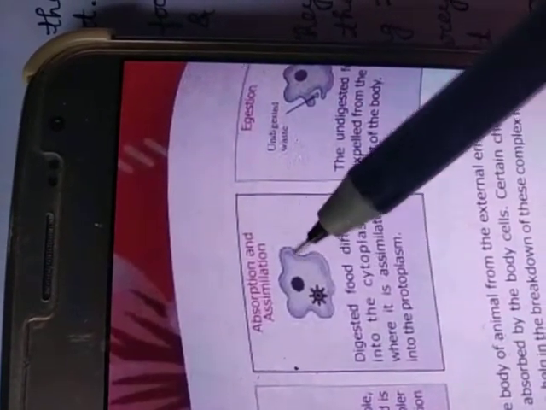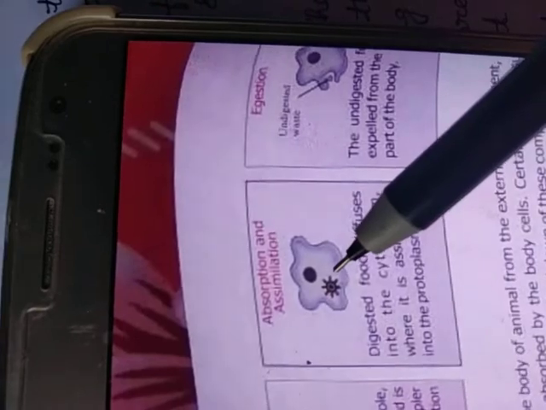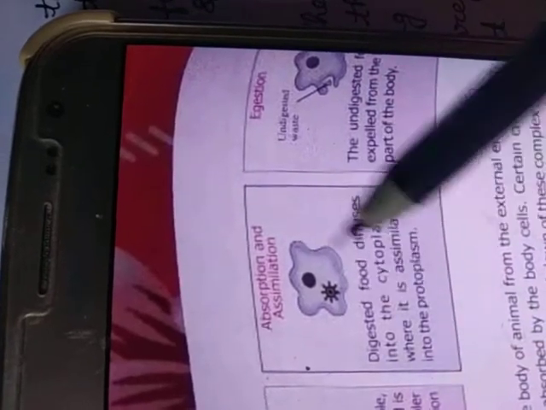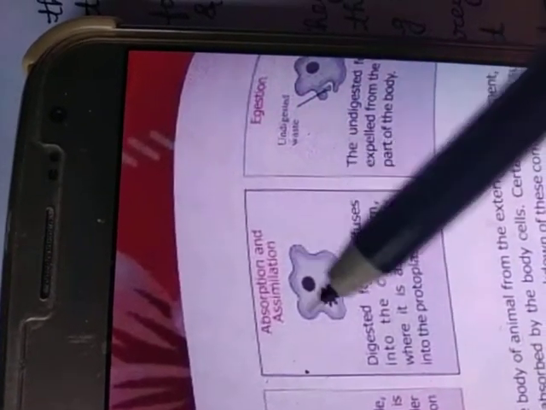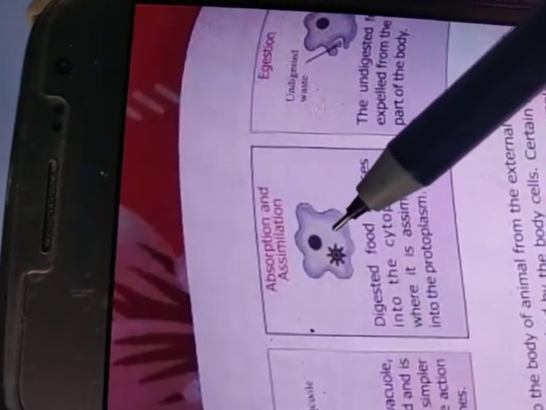Among them, they diffuse or mix with them, and ultimately are assimilated into protoplasm. Protoplasm is the whole portion, and among it, the jelly-like substance is called cytoplasm.